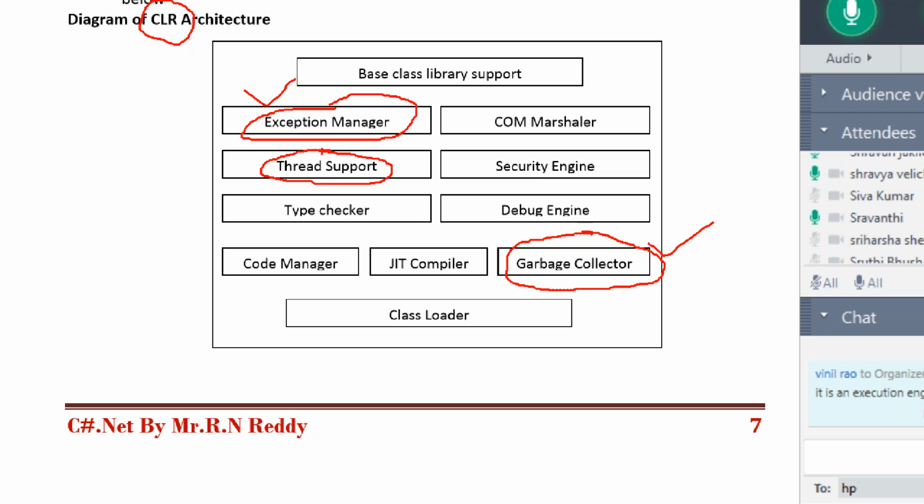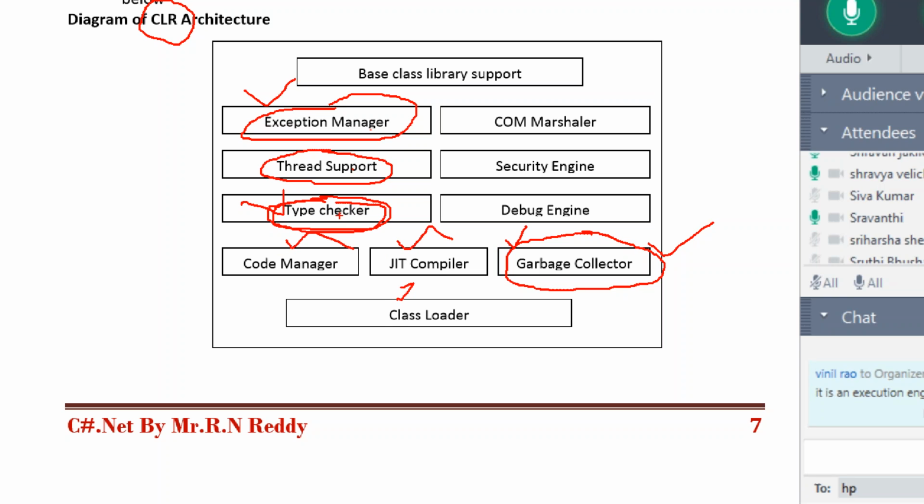But up to that, remember it provides multi-threading support for .NET applications. Okay. Now type is nothing but data type. It will perform strict data type checking. That is related to a topic called type conversions, typecasting. Okay. So that is up to number 7.